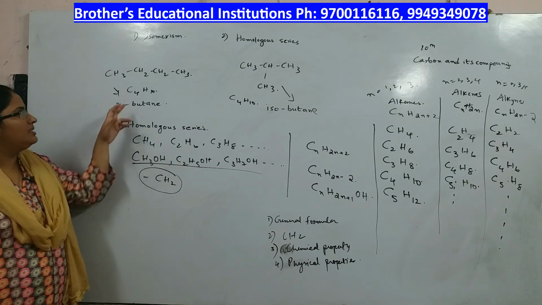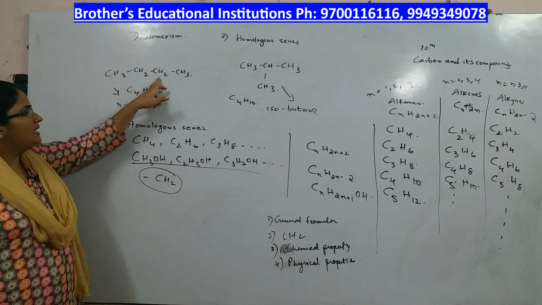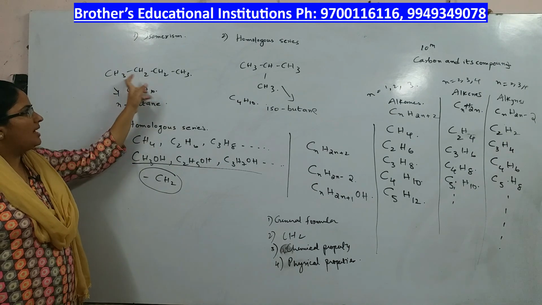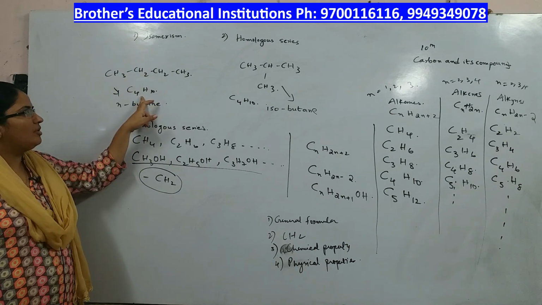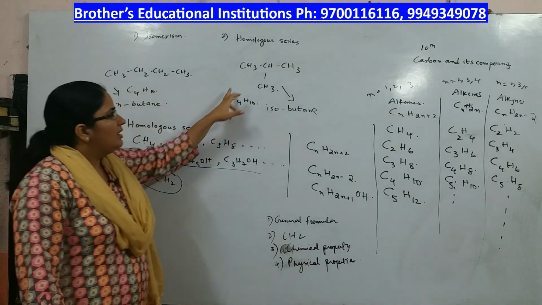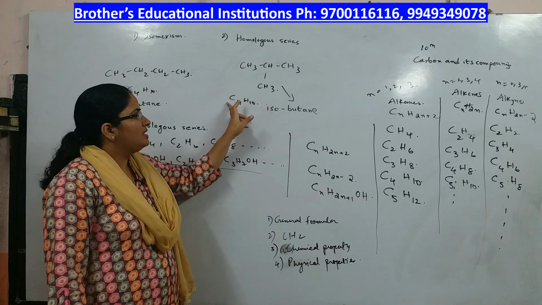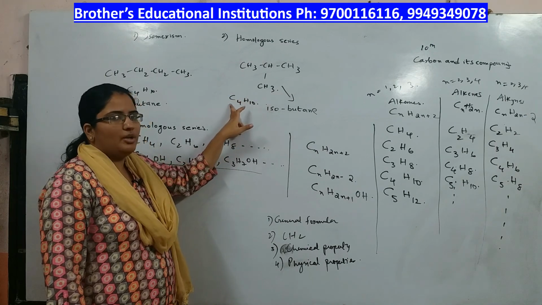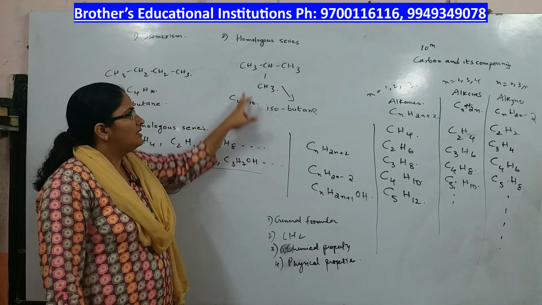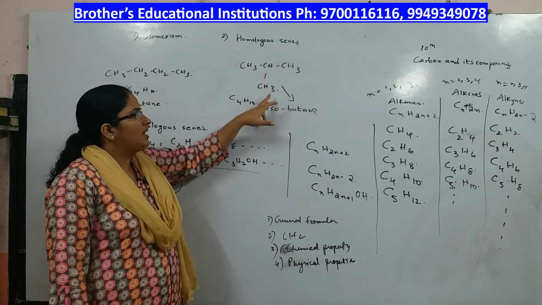Now if you see this CH3, CH2, CH2, CH3, if you condense the formula it will become C4H10. Here also CH3, CH, CH3, CH3, this is what you have. If you condense the formula you will get C4H10, C4 and H atoms are 10.